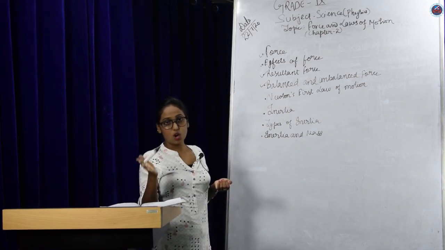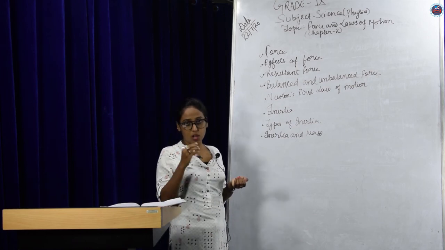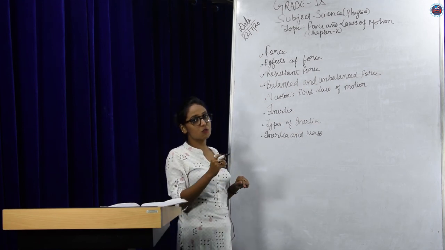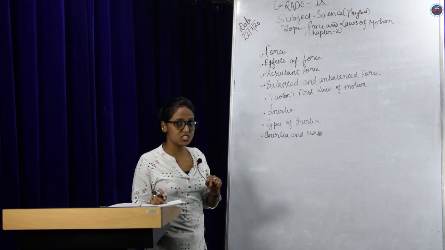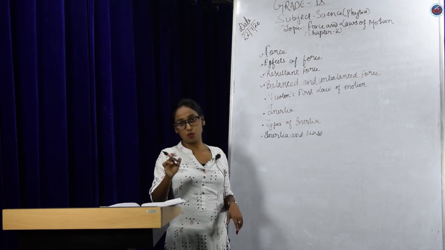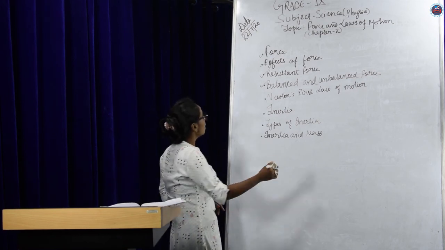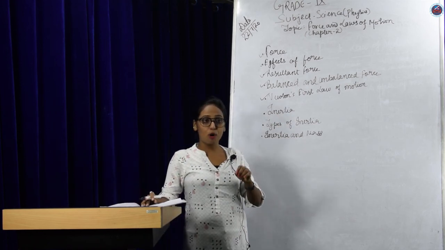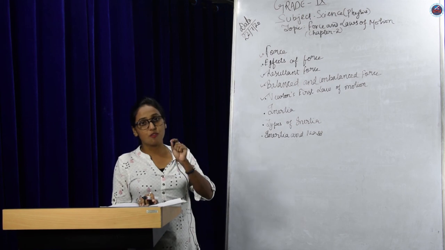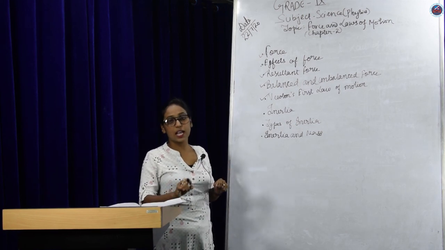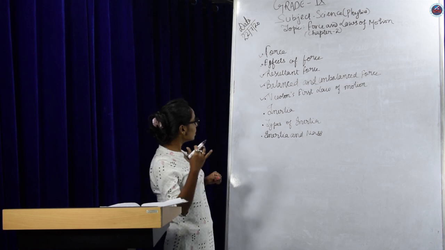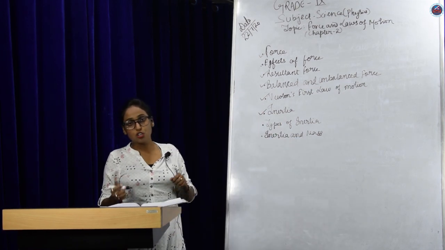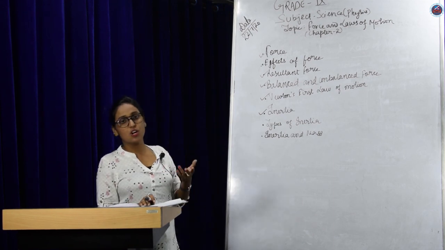What are balanced forces? When the resultant force is equal to 0, the forces acting on the body are said to be balanced, and when the resultant force is not equal to 0, or there is a displacement, then the forces acting on a body are known as unbalanced forces. Then we have also learned about Newton's first law of motion, which states that a body remains in a state of rest or motion until and unless an external force acts on it. Then from there we learned about inertia, the tendency of a body to oppose any change in its state of rest or motion.